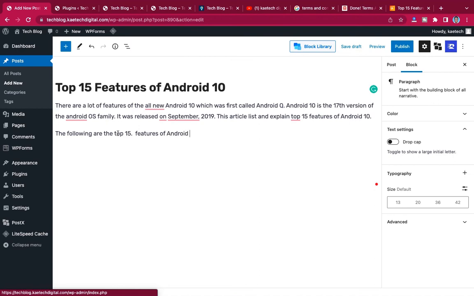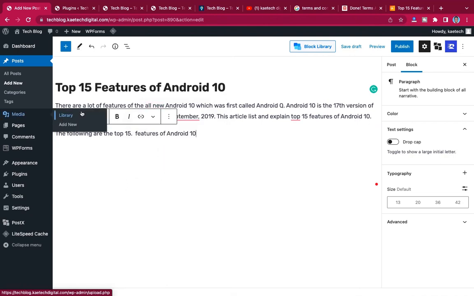Make sure that this phrase, top 15 features of Android 10, runs through the whole website, because that is the key focus. That is what people will be searching for online, and that is one thing you should know.